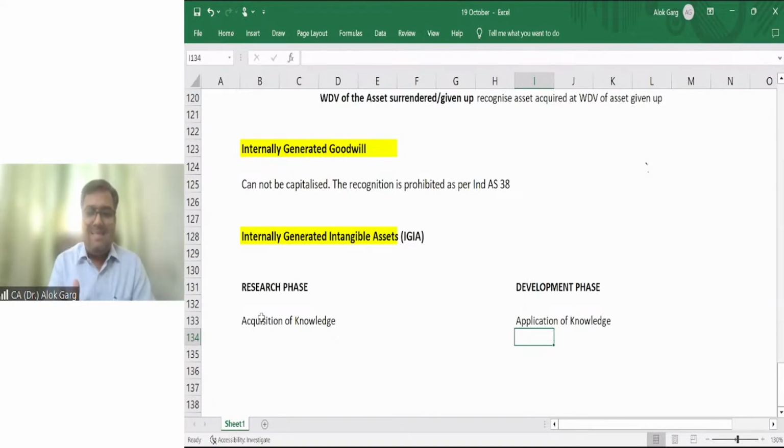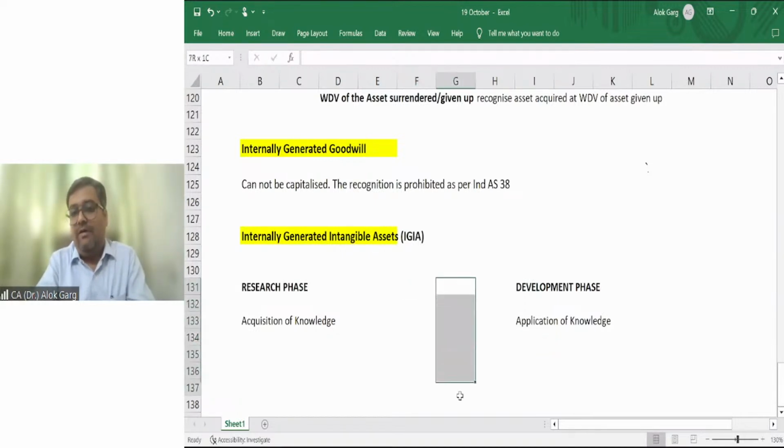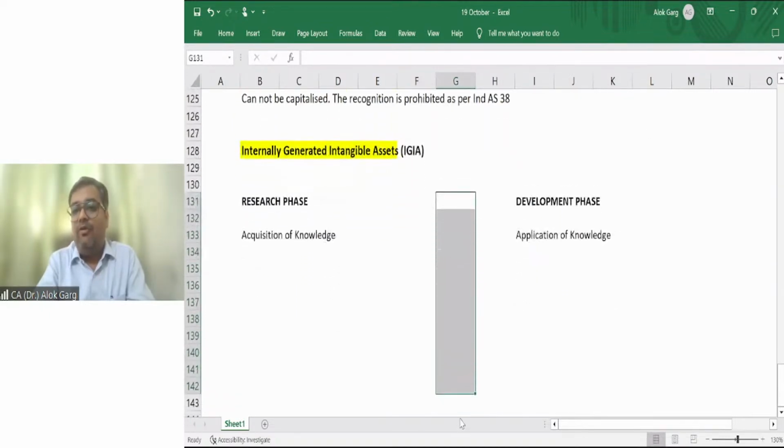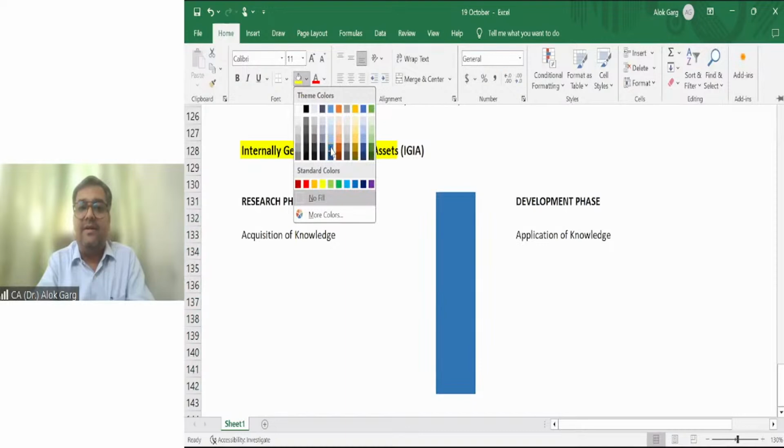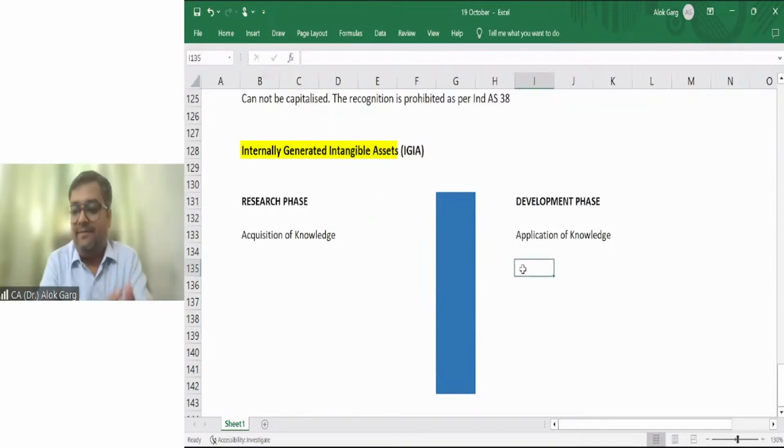But when you say that yes, now I have acquired the knowledge and I am able to demonstrate it, now I am sure that I will be able to apply my knowledge, in that case you can say that the development phase has started, right? So the research phase is that phase where there is acquisition of knowledge. The development phase is that phase where there is application of knowledge, right?